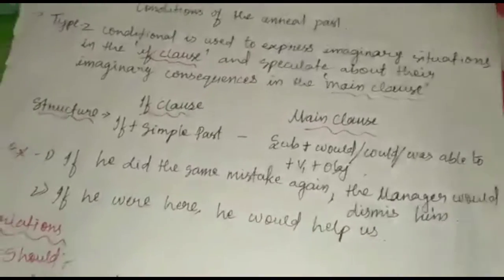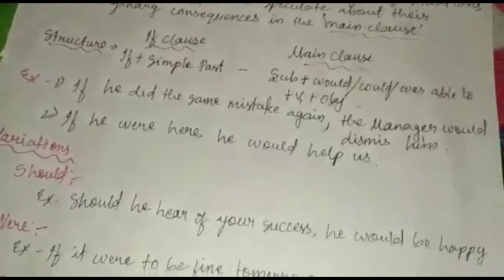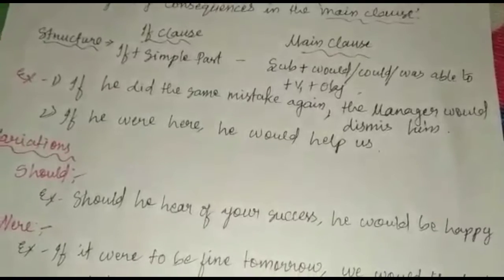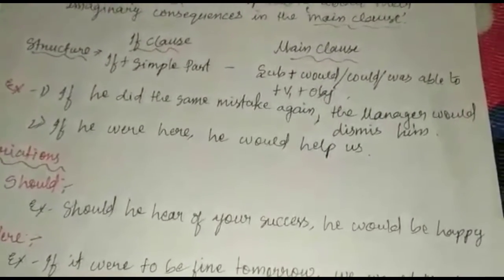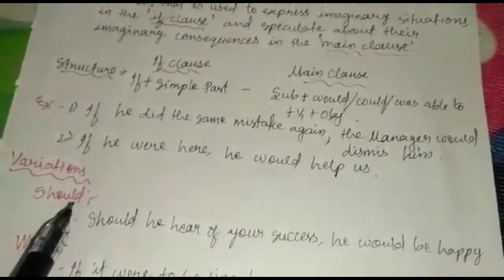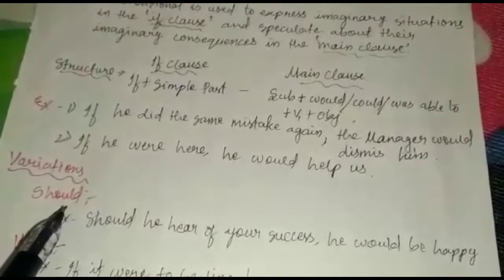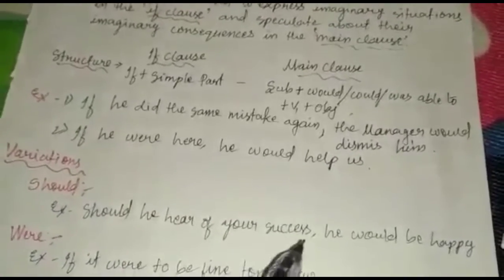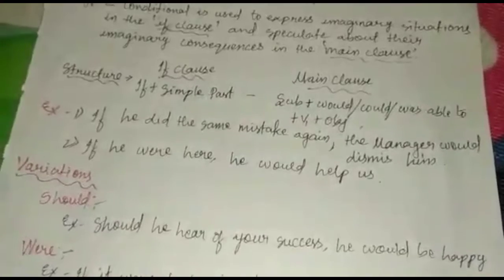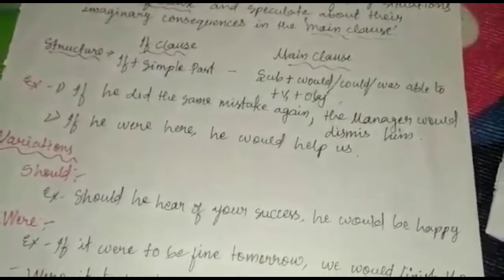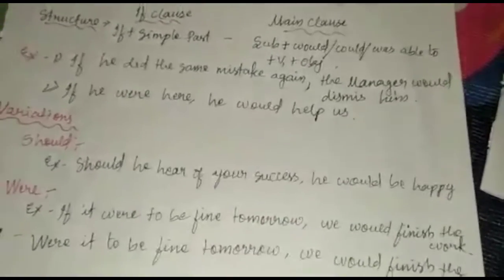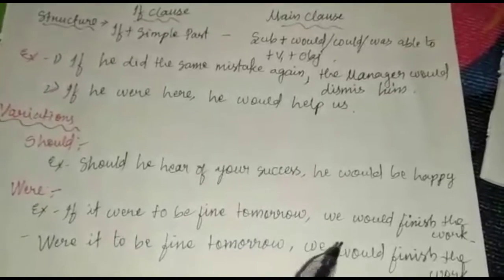Now there are also certain variations to this conditional as well. There is begin a sentence with should or begin a sentence with were, and when we do that it still remains in conditional 2. And you must have seen that in conditional type 1, when we discussed, we began the sentence with should. So the same applies even here also. So should can appear in conditional type 1 and type 2 as well. Should he hear of your success, he would be happy. And were, see, if it were to be fine tomorrow, we would finish the work.